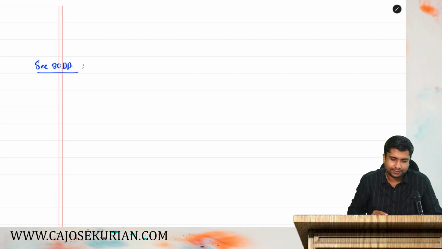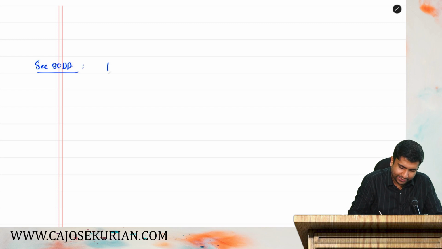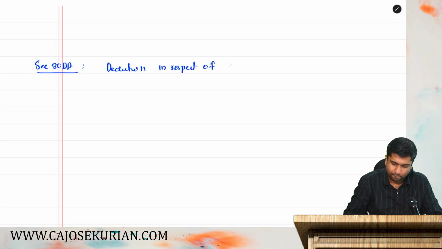All right, listen. 80DD means deduction in respect of medical treatment or maintenance of dependent disabled.